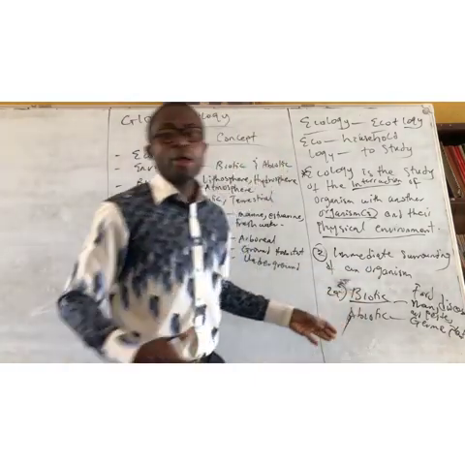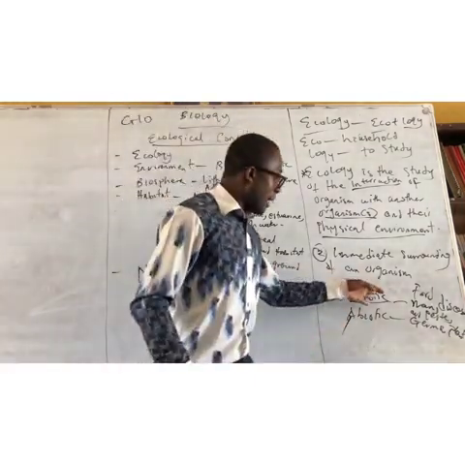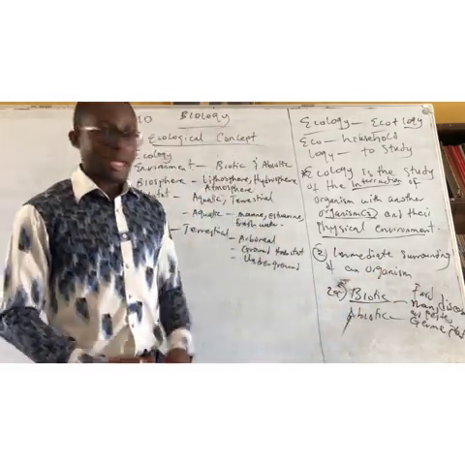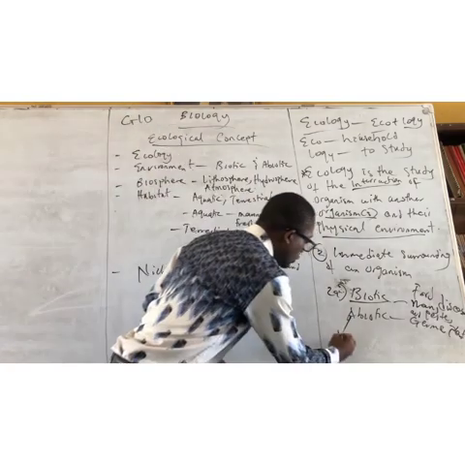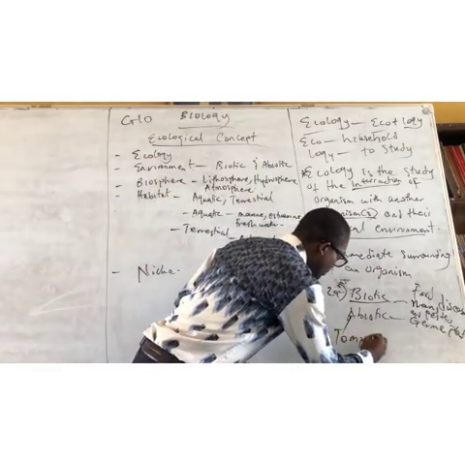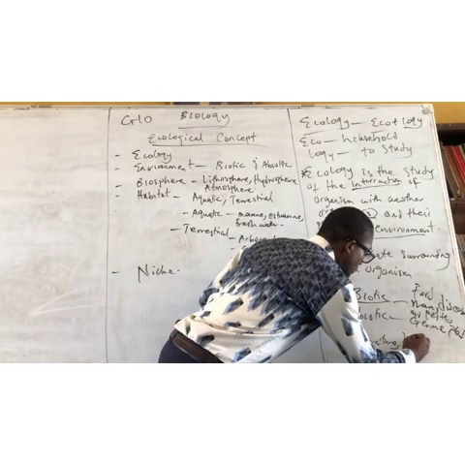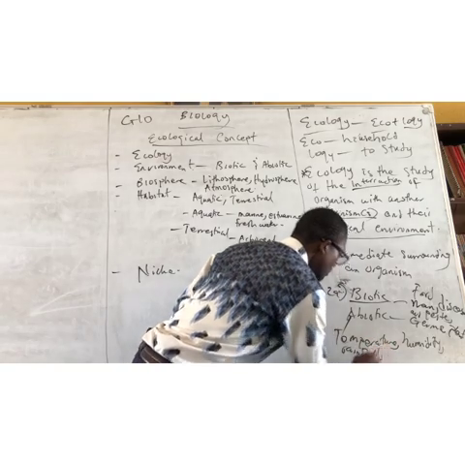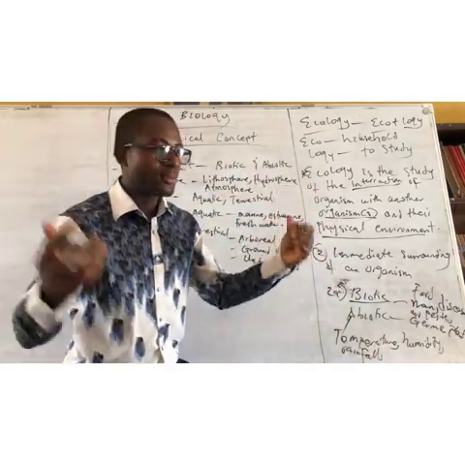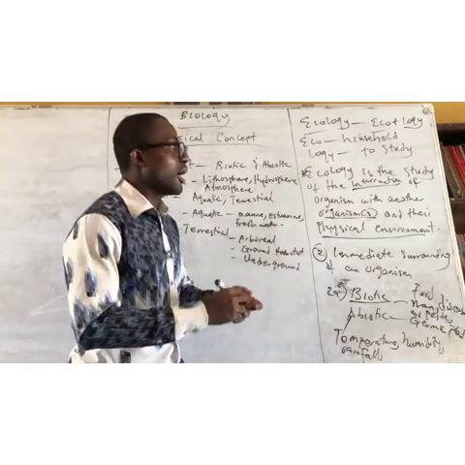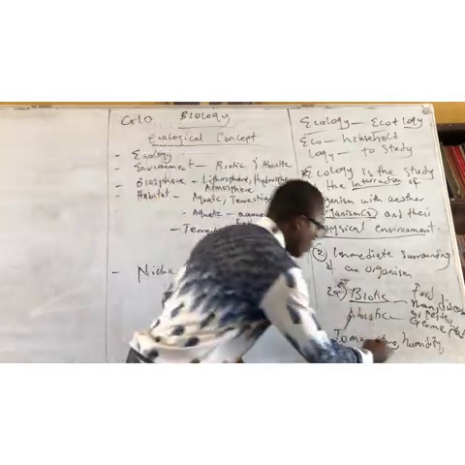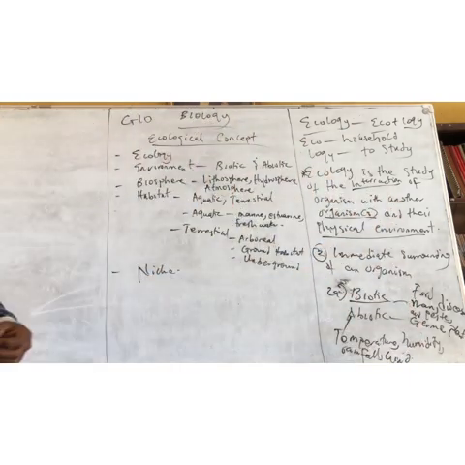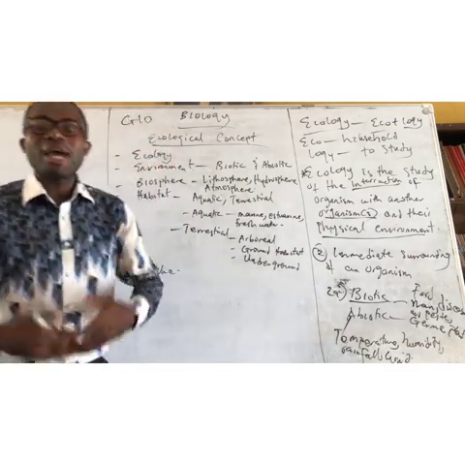Now let's move further to abiotic factors. Opposite of biotic factors are abiotic factors. So when biotic factors are living things, abiotic should be what? Non-living things. Examples of non-living things are temperature, humidity, rainfall. Mention them. Rainfall, humidity, wind, etc. Sunshine. These things, they are not living things, but they affect us.